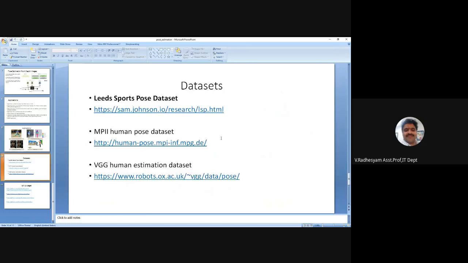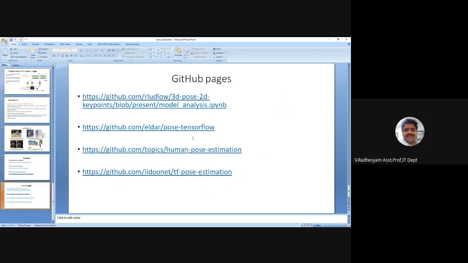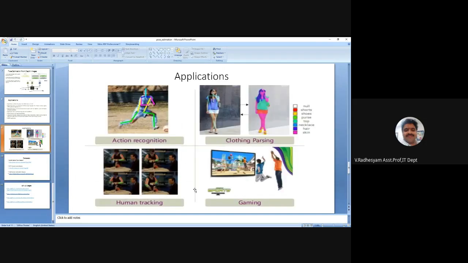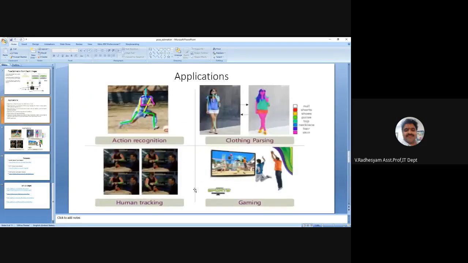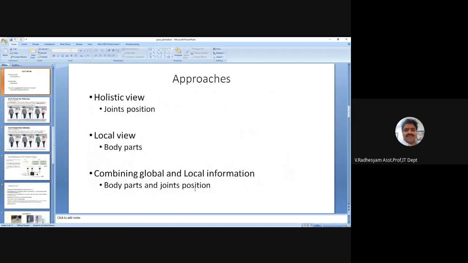I think I tried all these four by running them in Jupyter Notebook. The results are also working properly. You can try as a student. You can try based on these data sets. You need to download some of the data sets and apply this information so that the pose of a person can be identified.